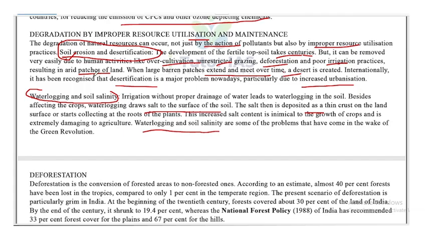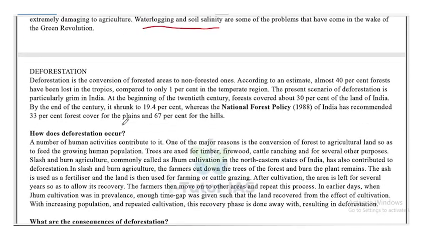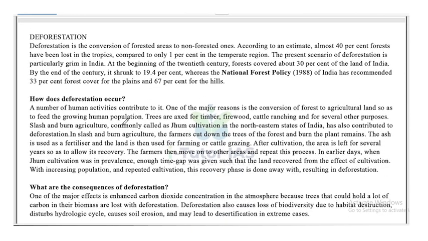And waterlogging and soil salinity are also related. Increased irrigation with poor drainage leads to waterlogging, which will lead to the accumulation of salt on the surface of the soil as well as at the roots, and it affects the soil quality, and agriculture is also damaged. Moving on, deforestation. Deforestation is a conversion of forested areas into non-forested ones. So this is the simple definition: what is deforestation?